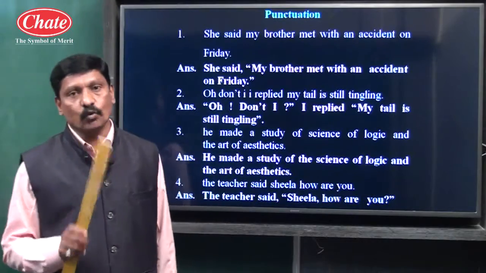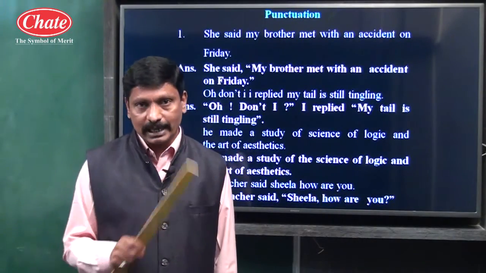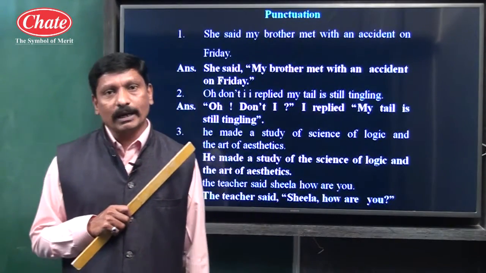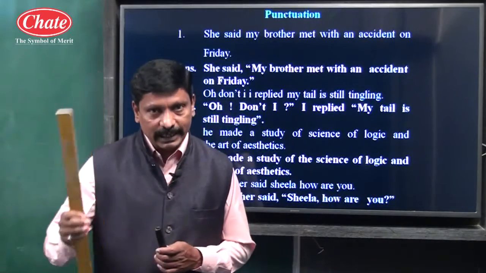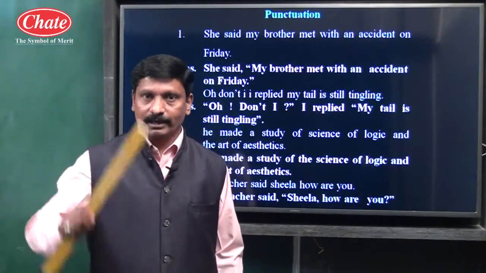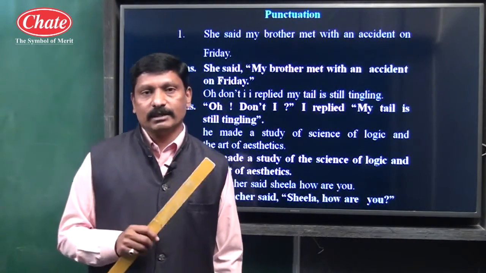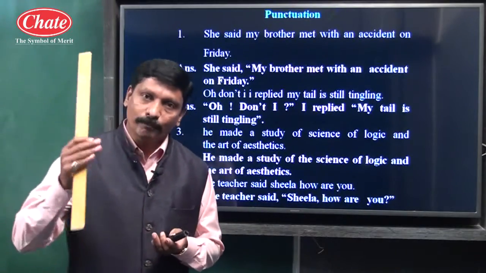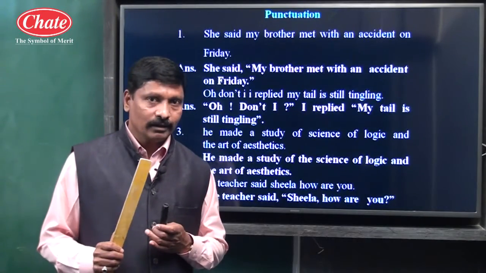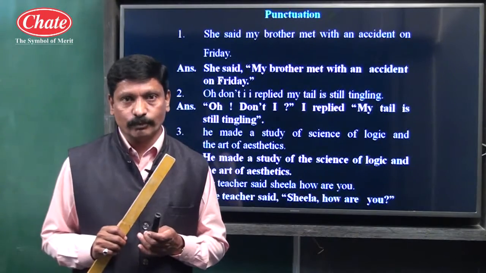Even when we write God, G should be capital, and when we write I as a pronoun, it is always written capital. Then comma. When should we give a comma? To separate direct speech, that is, reporting verb and reported speech. For example, he said, comma, then double inverted commas, whatever it is, a comma should be given. Second use of comma: if in a sentence we are mentioning names of many things. For example, today I bought a book, comma, a notebook, comma, a pen and something else, comma should be given.